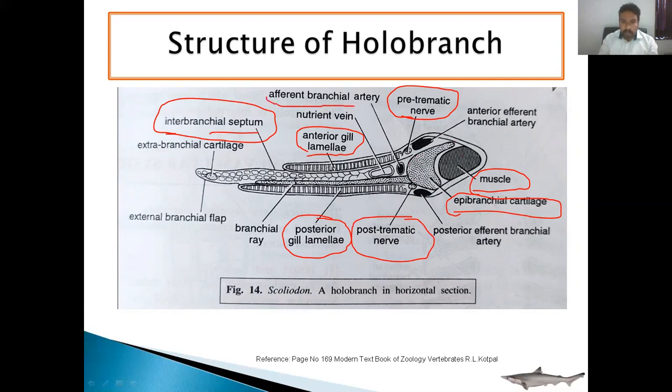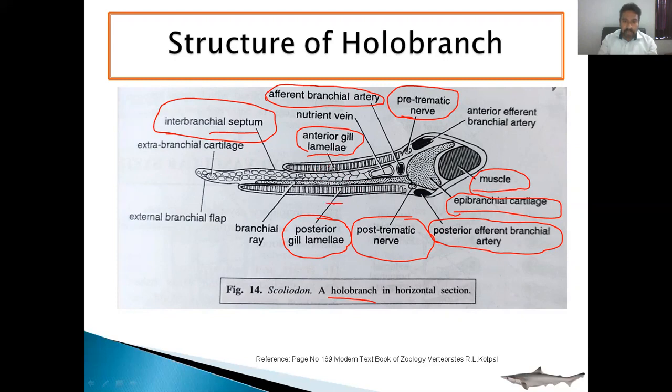There are two arteries: the afferent branchial artery, which supplies blood to the gills, and the efferent branchial artery, which collects the blood from the gills. So a holobranch means a complete set of gill lamellae, having gill lamellae both on the anterior as well as the posterior side. If only one is present, either on the anterior side or on the posterior side, that is called a hemibranch. But this is a holobranch because it has a complete set of gill lamellae on both sides.